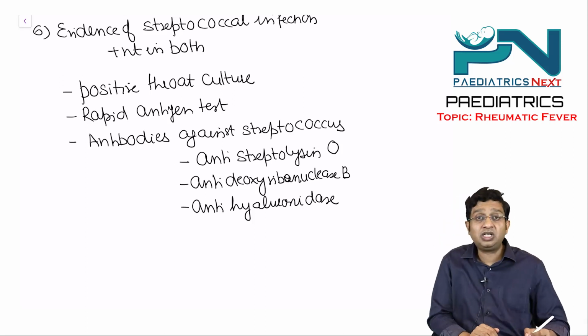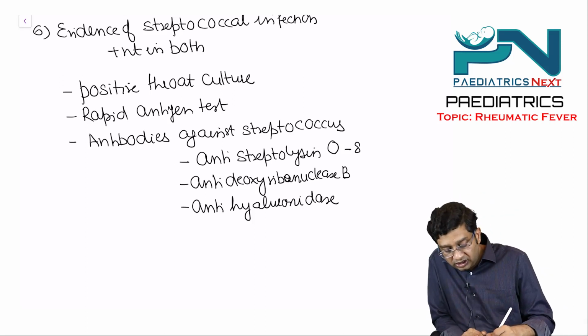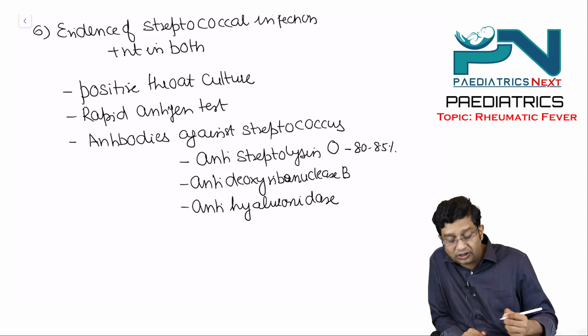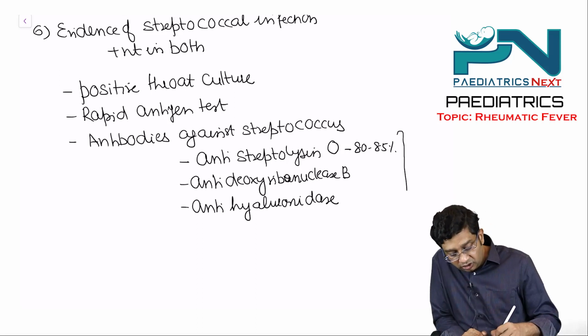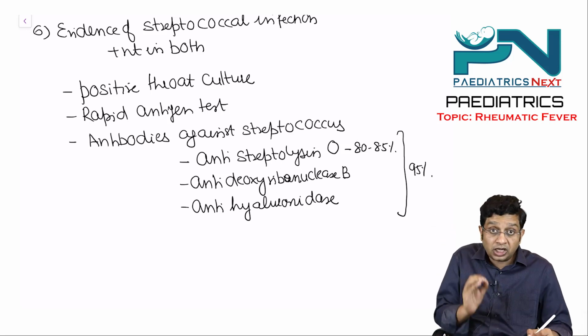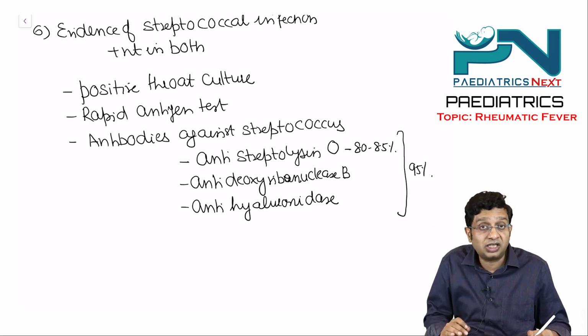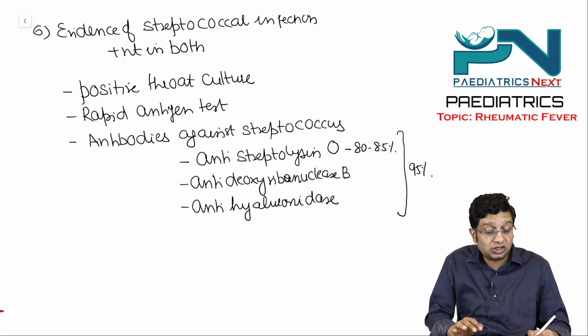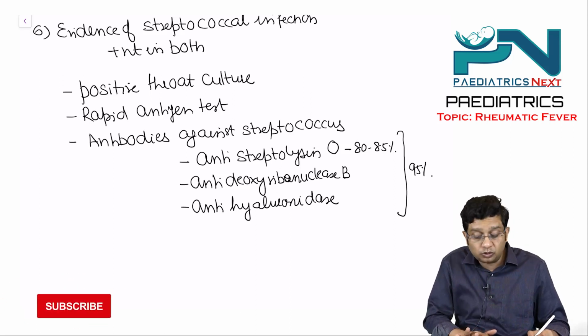So ideally speaking, if you only measure ASO, it is only positive in 80 to 85%. But if you measure all three, they are positive in 95%. So major or minor criteria alone is not sufficient for diagnosis; there should be evidence of streptococcal infection present in both.